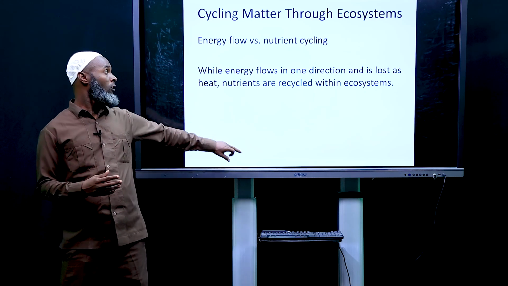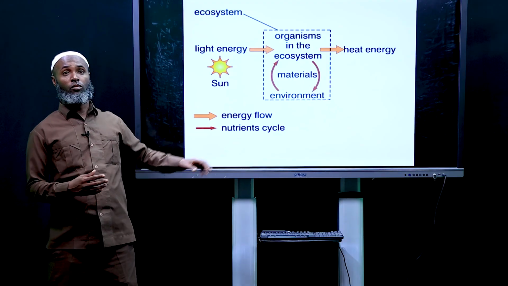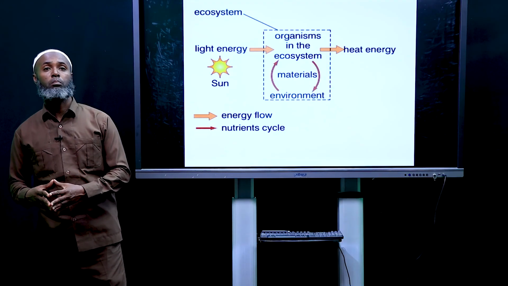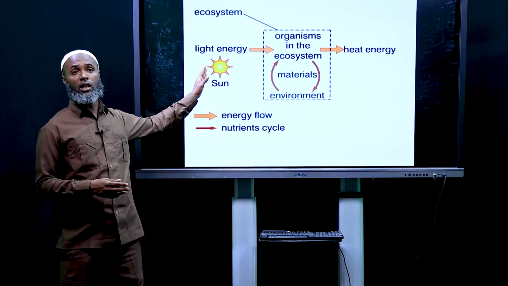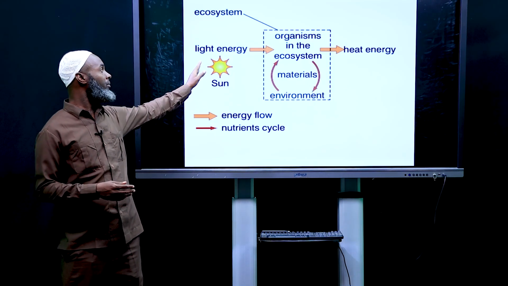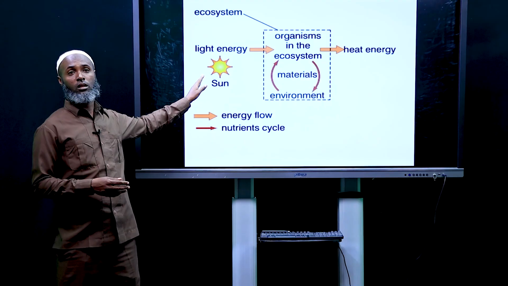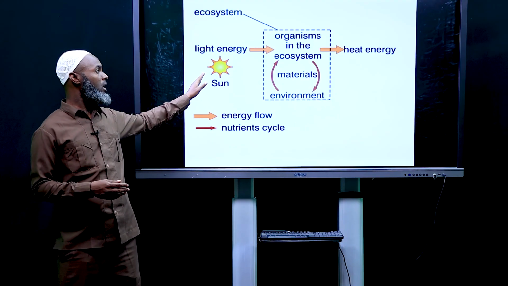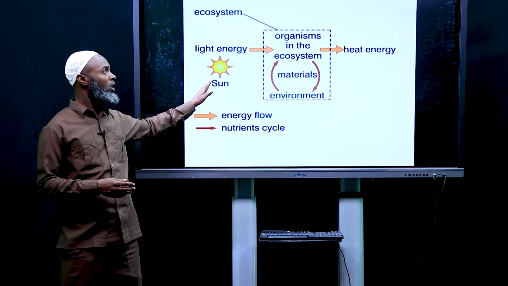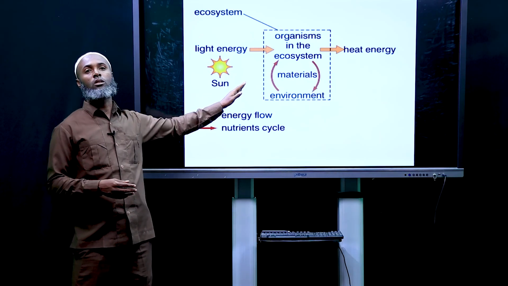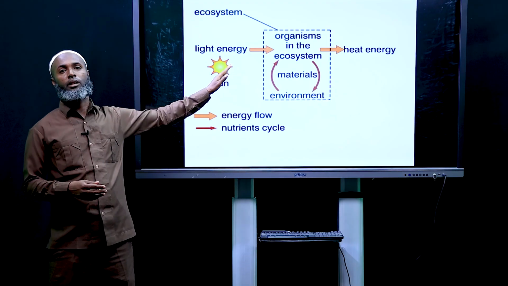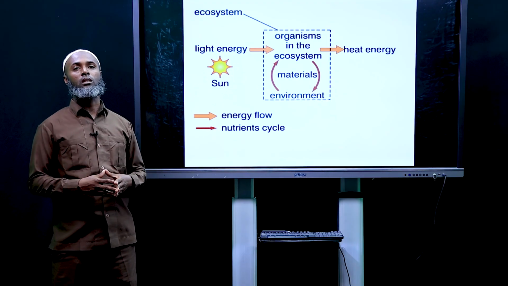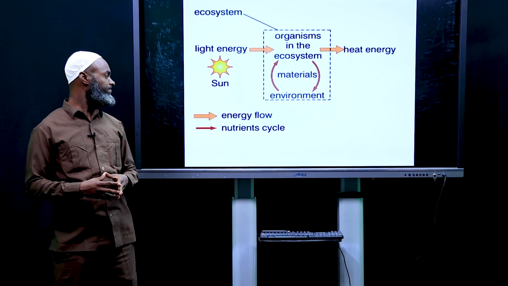And from the picture here, you can understand that solar energy is the source of energy from the sun, and this energy flows through organisms, and there is always heat, and it's lost in the form of heat.